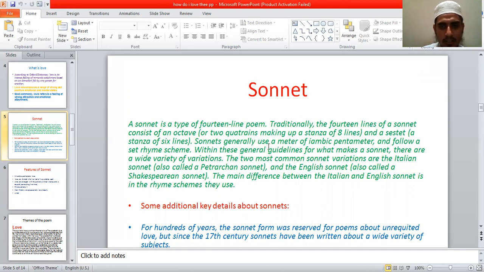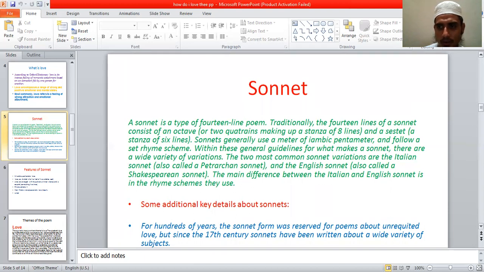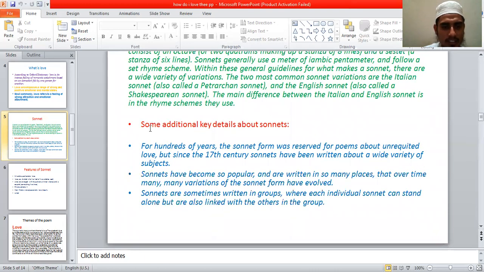So, a sonnet is a 14-line poem written in iambic pentameter lines, and it has two parts, octave and sestet. The first 8 lines are called the octave, and the last 6 lines are called the sestet. There is also a special rhyme scheme in sonnets. So this is briefly covered here, along with some additional key details about sonnets.